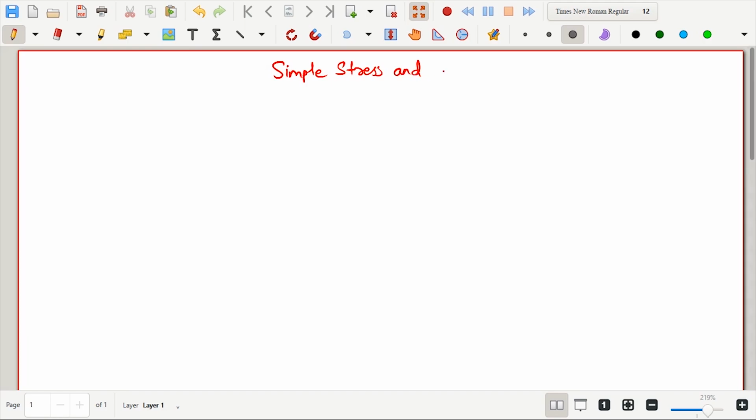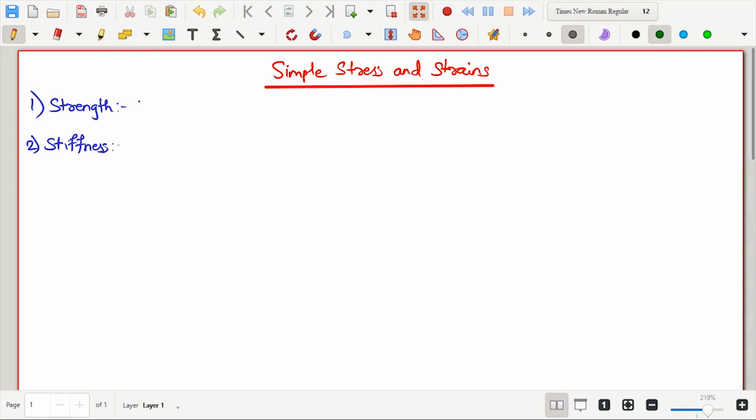The first chapter is simple stresses and strains. Let's look at what is strength and what is stiffness. Strength is the ability to resist failure, while stiffness is the ability to resist deformation.